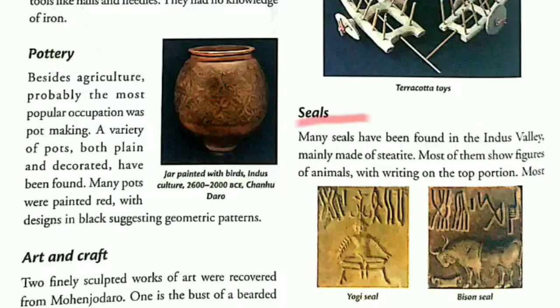Seals. Many seals have been found which show figures of animals with writings on the top portion. Most of the seals were made of steatite, that is soapstone. A few pictures of the seals are given in the book.